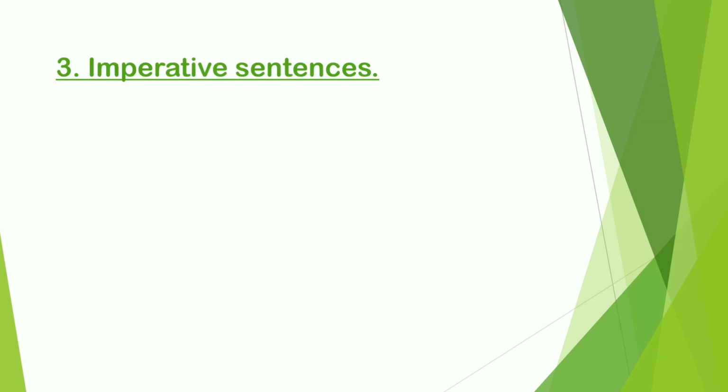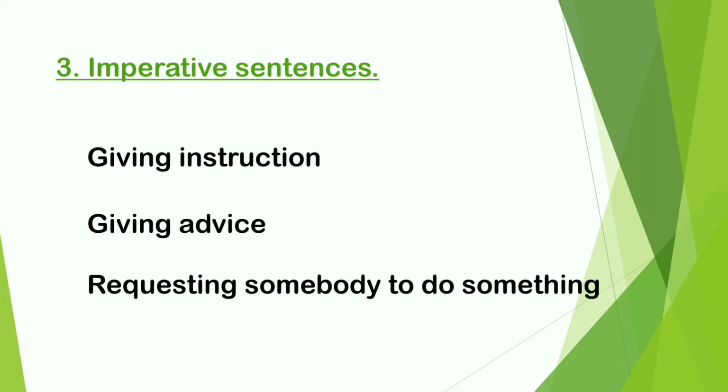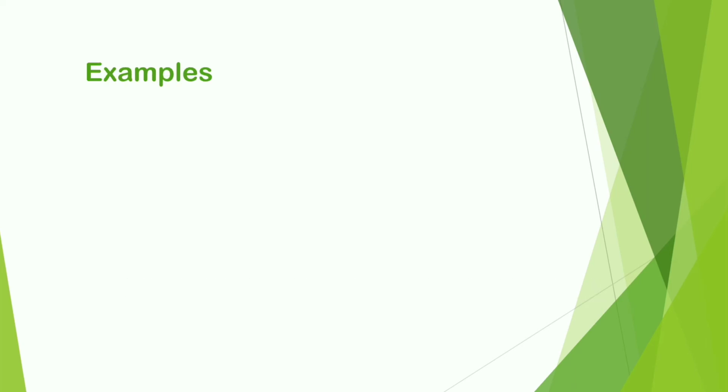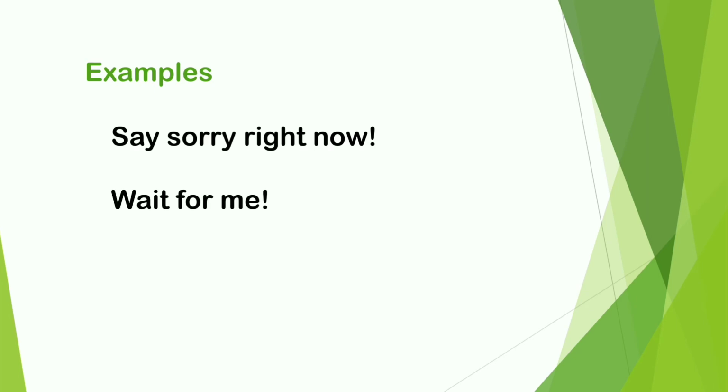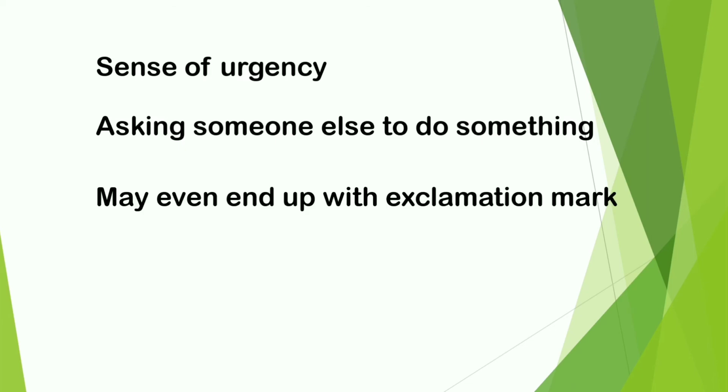Now the third type of sentence is the imperative sentence, where you are giving an instruction, maybe giving advice, or maybe requesting somebody to do something. For example, say sorry right now. Wait for me. Clean your room. This kind of sentence has a sense of urgency in it, like you are asking someone else to do something, and these are called imperative sentences. Such sentences may even end with an exclamation mark.